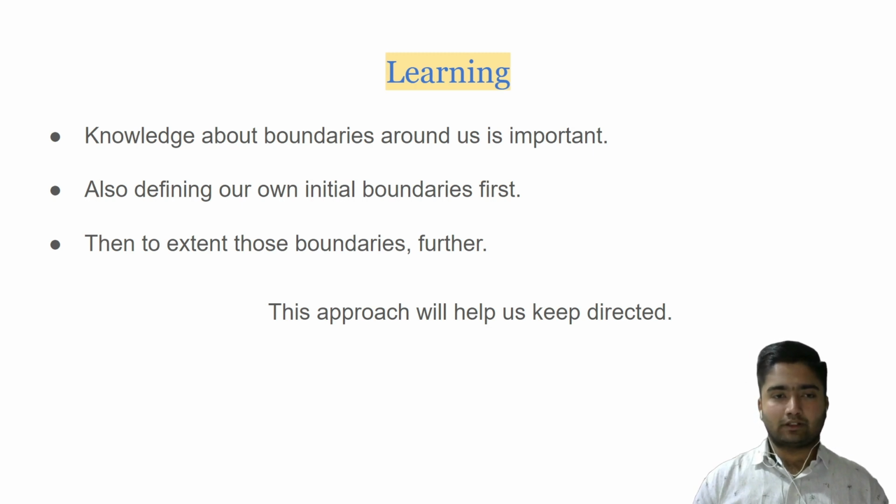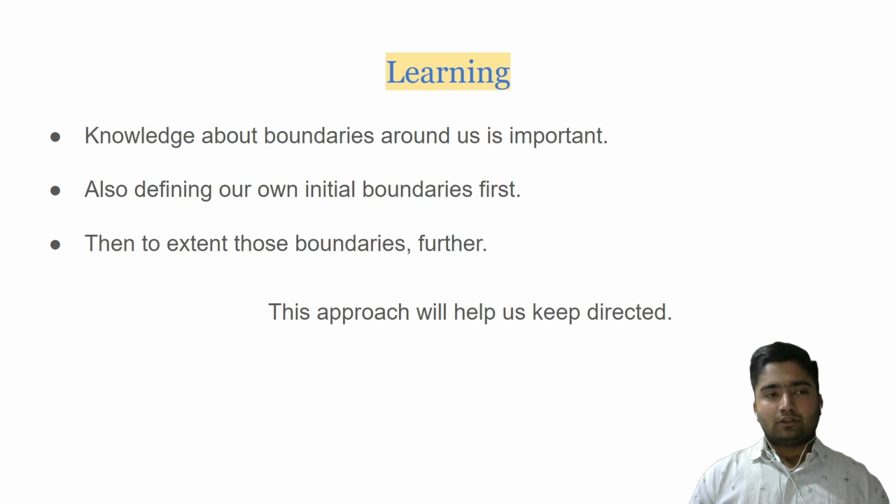So have a rough boundary first, define that, and then extend those boundaries slowly and steadily to reach your goal or to do your research work, to start your business, etc. This approach helps give direction and keeps us directed in a particular direction. We can have a lot of other implementations of these boundaries. We can add this in later videos.